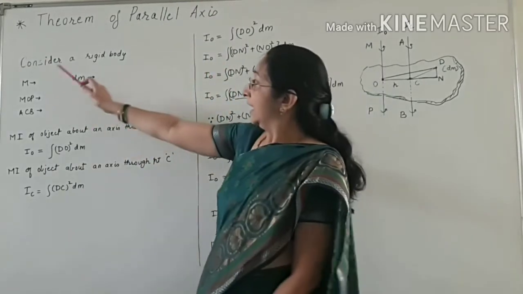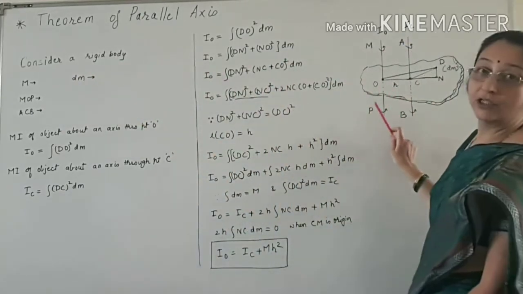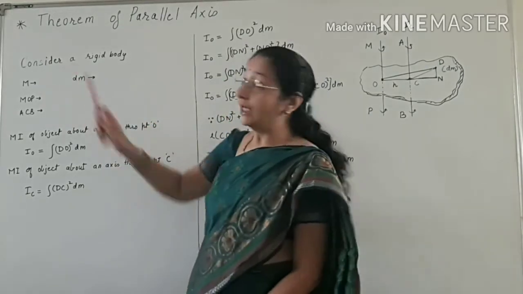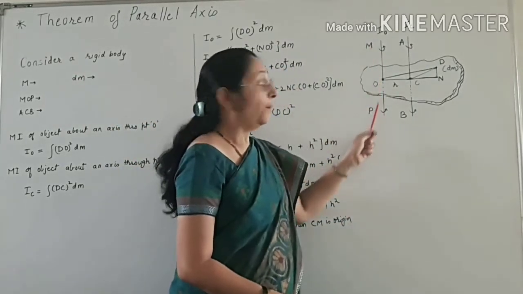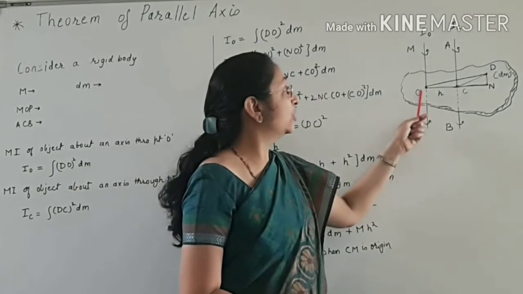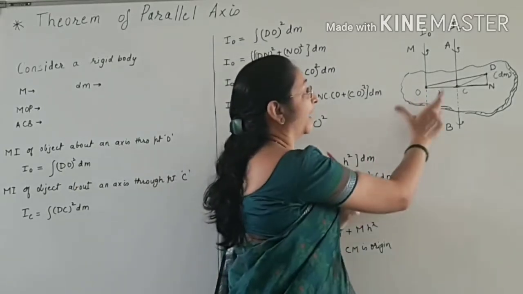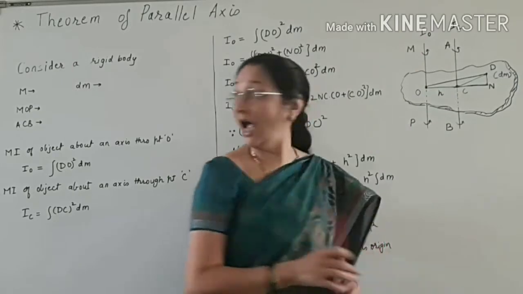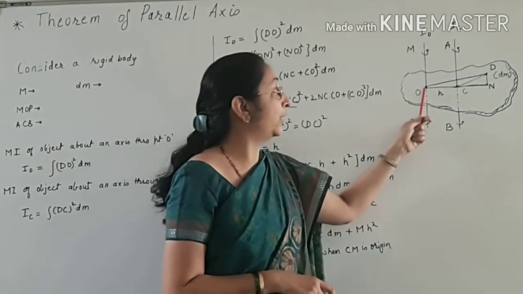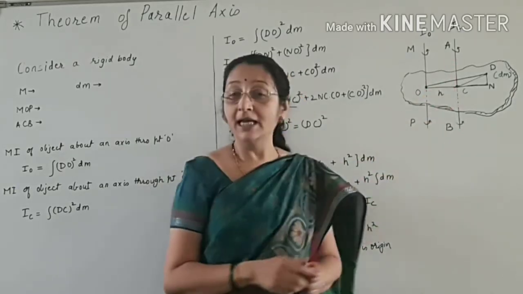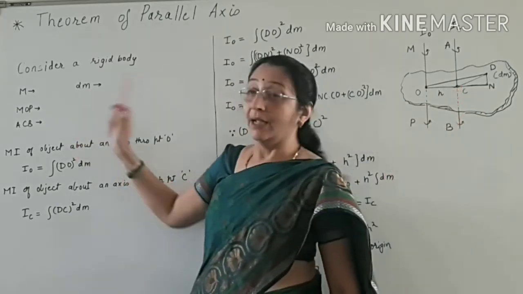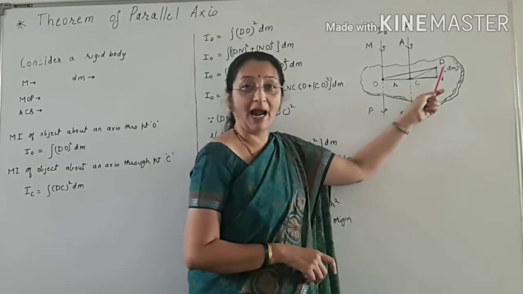So now consider a rigid body. So this is a rigid body. M is the mass of the rigid body. Then MOP is the axis passing through the point O. When the axis of rotation passes through point O, we call the moment of inertia IO. MOP is the axis passing through point O, and ACB is the axis passing through the center of mass point C. Consider a particle dm at point D.